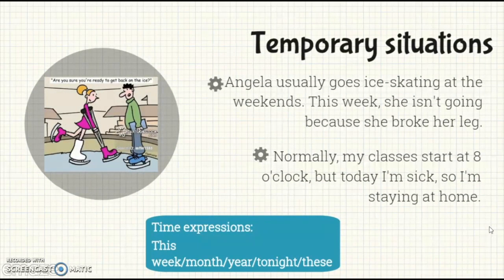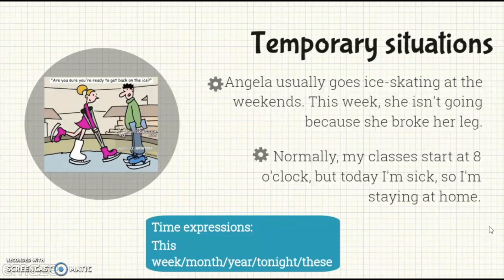Next, we have other cases of what we call the temporary situations. We have examples like, Angela usually goes ice skating at the weekends. This week, she isn't going because she broke her leg. Number 2, normally my class starts at 8 o'clock, but today I'm sick, so I'm staying at home.